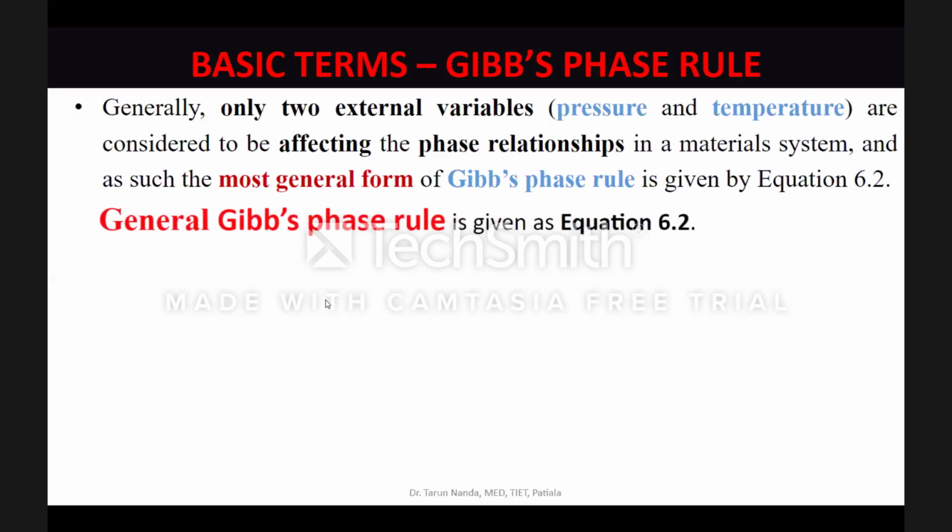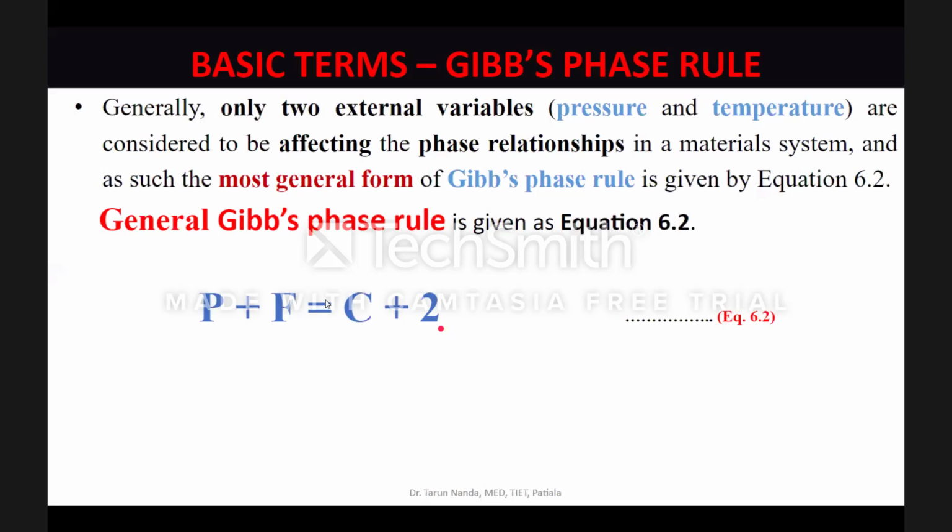So students, general Gibbs phase rule, when only pressure and temperature are the external variables which can affect the phase relationships of your material system, the Gibbs phase rule would become P plus F is equal to C plus 2. Mind you, if nothing is mentioned and you are generally talking about Gibbs phase rule, this is the rule which is meant. Even if it's not spelled out under what conditions Gibbs phase rule is to be utilized, it is P plus F is equal to C plus 2. And this 2 represents one pressure, second temperature.